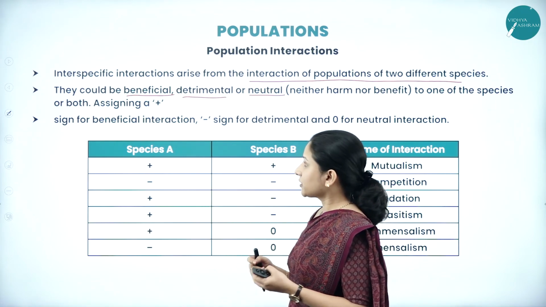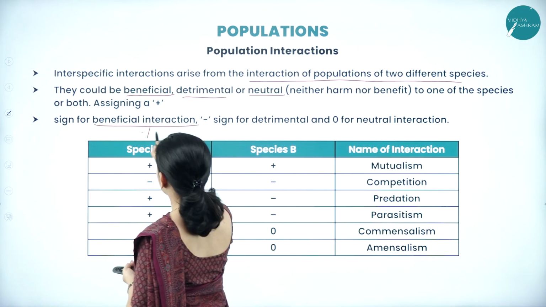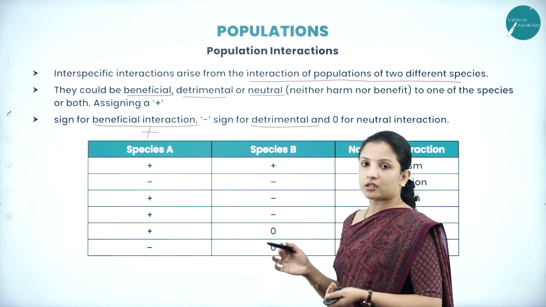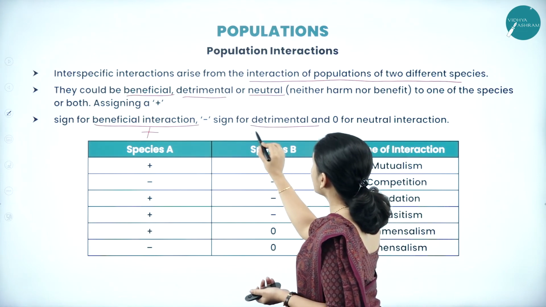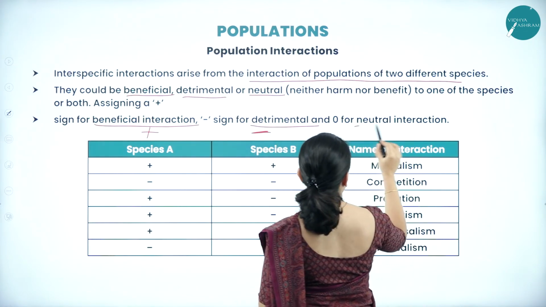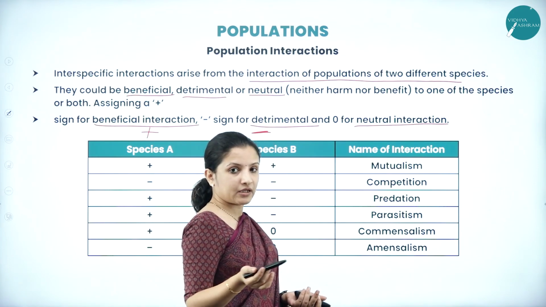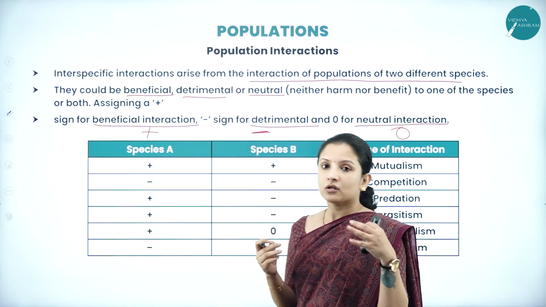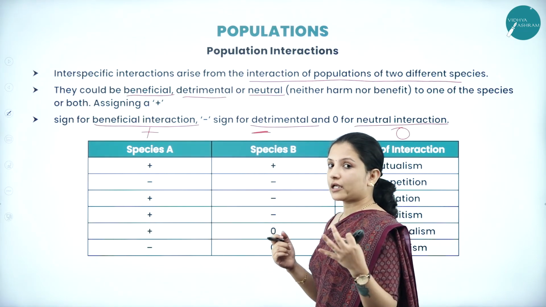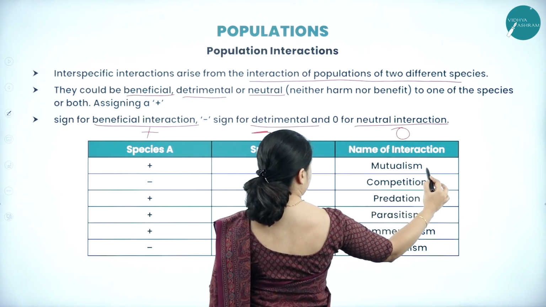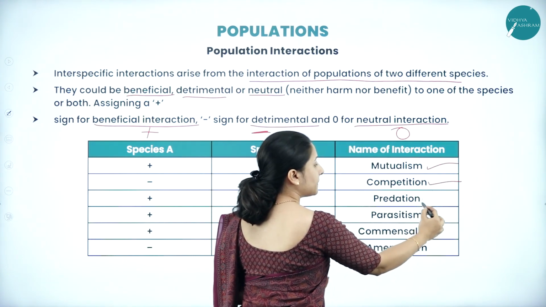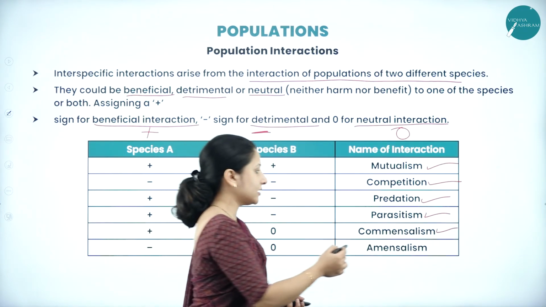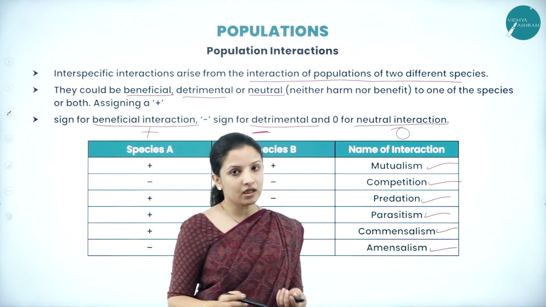This has been depicted in the following table, wherein for beneficial interaction they have put a plus sign. If it is detrimental or harmful to the organism, they have put a minus sign. And if it is a neutral interaction where neither of the organisms is benefited, they have put 0. Based on their interaction, the interaction between the organisms is classified as mutualism, competition, predation, parasitism, commensalism and amensalism. Each of these we will study in detail one by one.